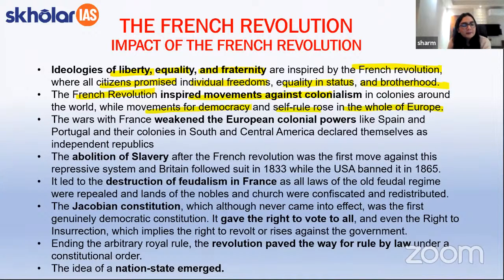Apart from this, students, it will be important to note that the wars with France weakened the European colonial powers, particularly Spain and Portugal, and their colonies in South and Central America declared themselves as independent republics.